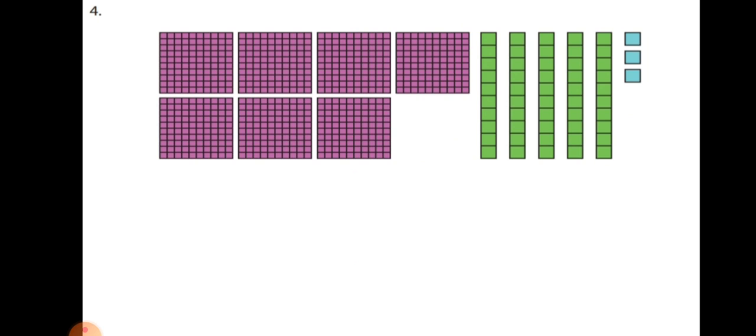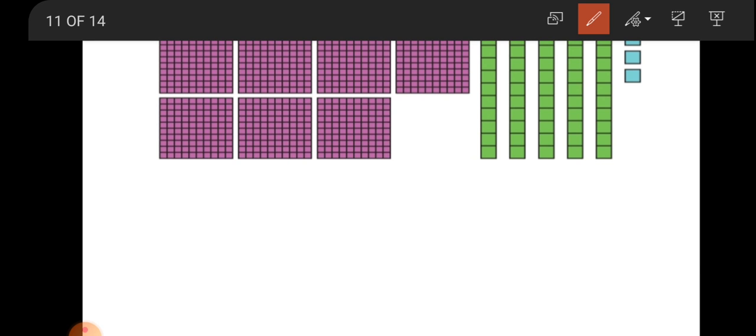Dear students, next example. Here are given 1, 2, 3, 4, 5, 6, 7 pink boxes. Pink boxes represent 100, because in one pink box there are 100 small boxes. So count the whole boxes and write in the 100 place. Let's count: 1, 2, 3, 4, 5, 6, 7.